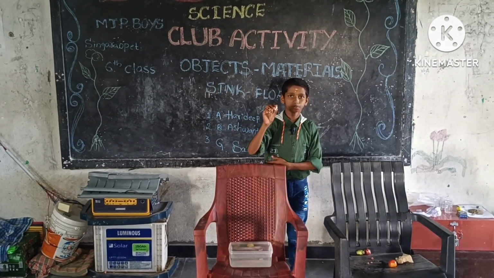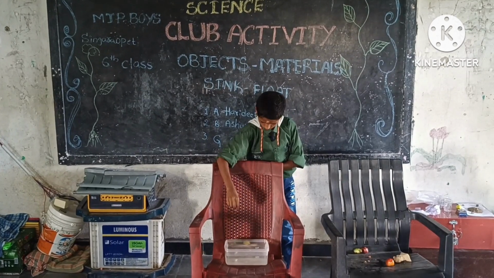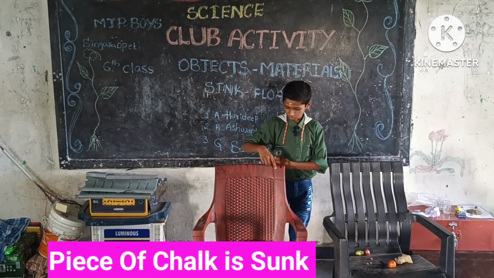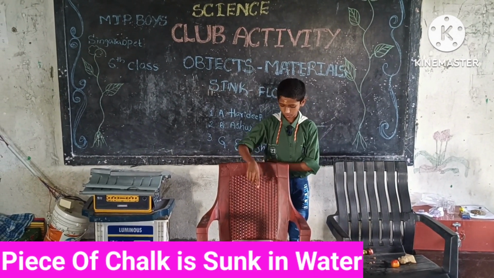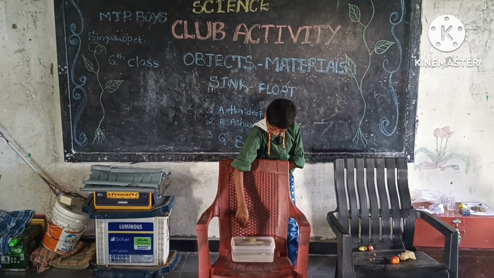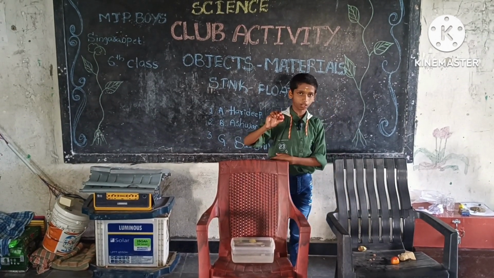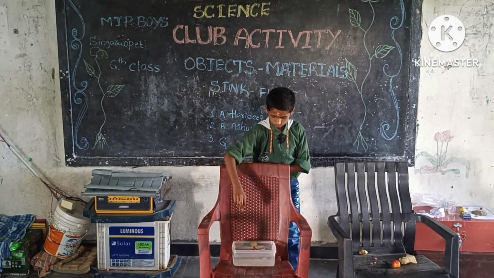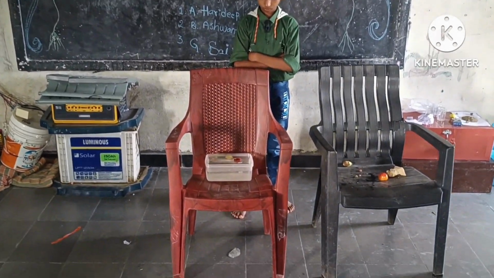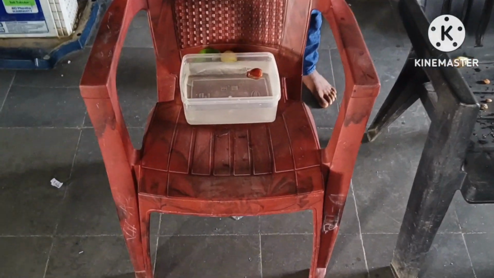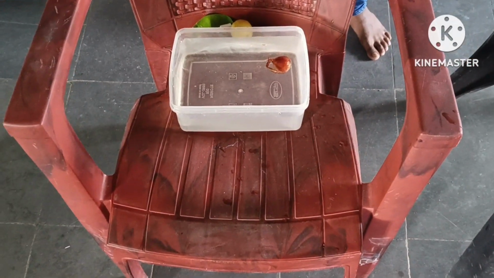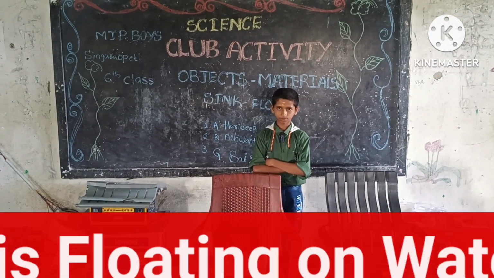This material name is piece of chalk. This material is sunk in water. This material name is onion. This material is floating on water.